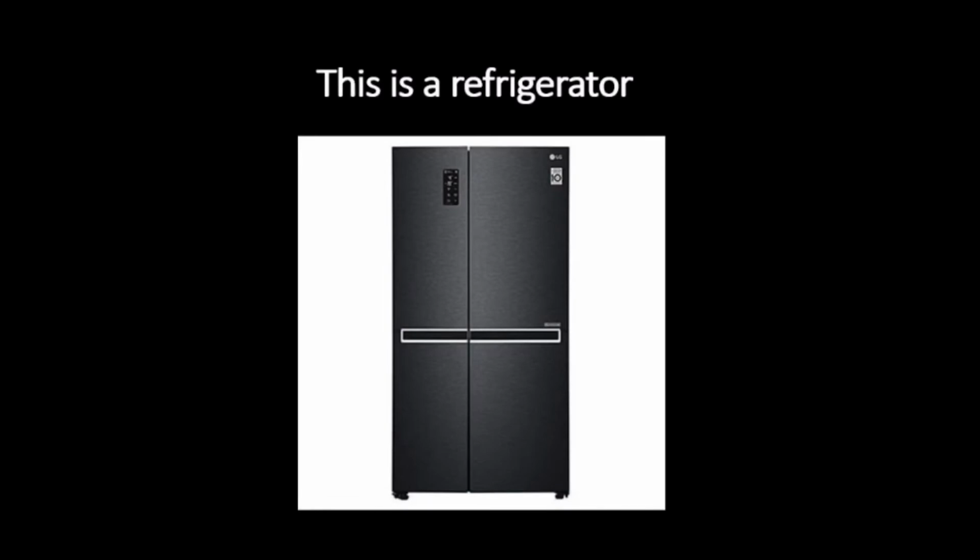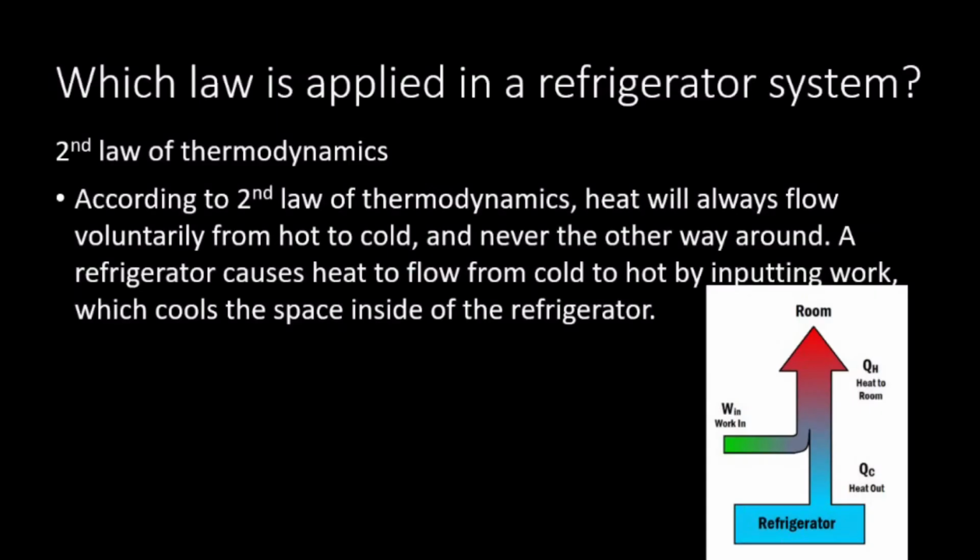So, this is a refrigerator. What is the law applied in a refrigerator system? The law which is applied in the refrigerator system is the second law of thermodynamics. According to the second law of thermodynamics, heat will always flow voluntarily from hot to cold, and never the other way around. A refrigerator causes heat to flow from cold to hot by inputting work, which cools the space inside of the refrigerator.